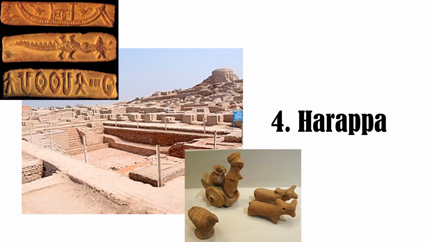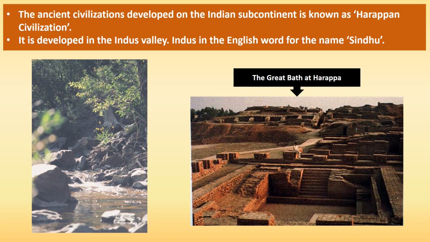Harappa. The earliest civilization on the Indian subcontinent is the Harappan civilization. A subcontinent means a large part of a continent made up of a number of countries. Indian subcontinent means the part of Asia containing India, Pakistan, and Bangladesh. The Harappan civilization developed in the Indus Valley. Indus is the English word for the name Sindhu.